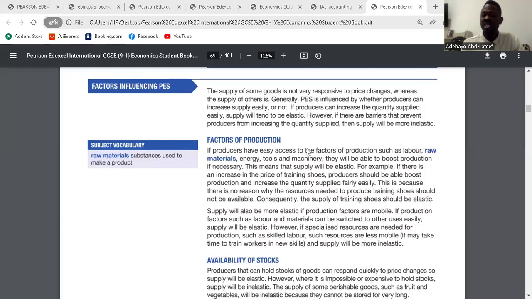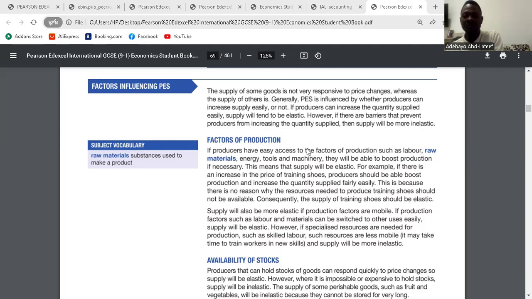What factors influence PES? One of the factors that influence PES is factors of production. When we talk about factors of production, we're talking about resources that we put together to be able to produce goods and services. You need labor, you need capital, you need enterprise to produce goods and services, right? So if you cannot access these things, are you going to be able to produce? If firms do not have access to factors of production, supply cannot increase. Is it clear? Yeah.